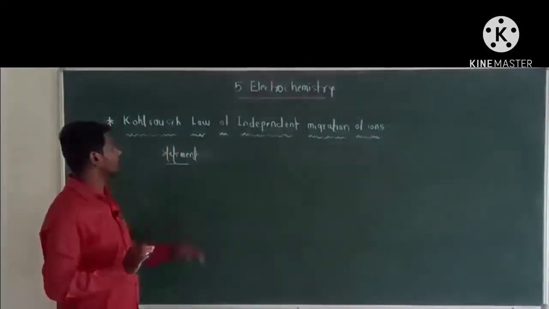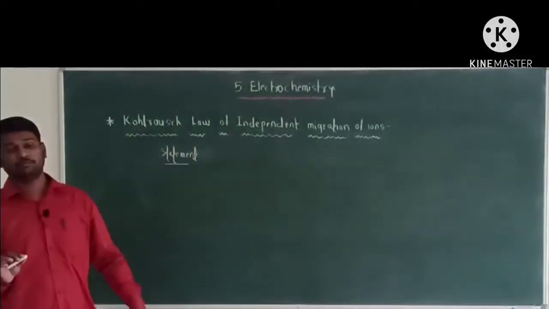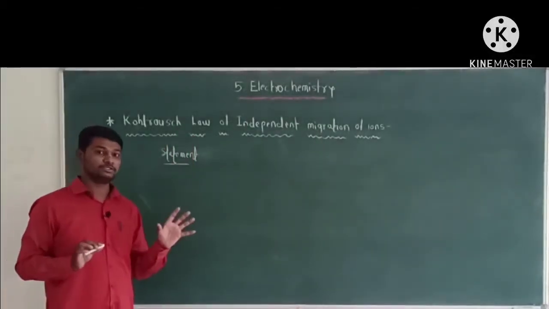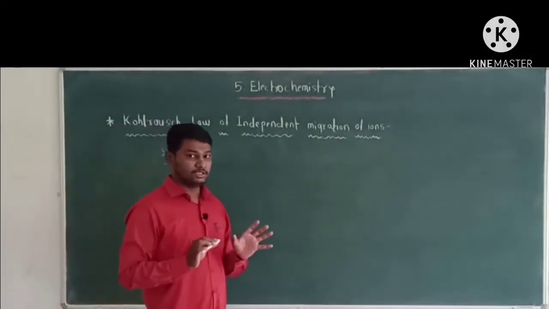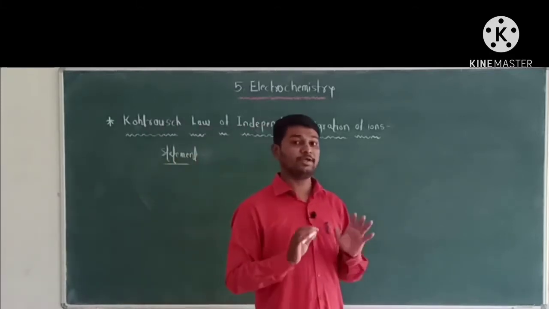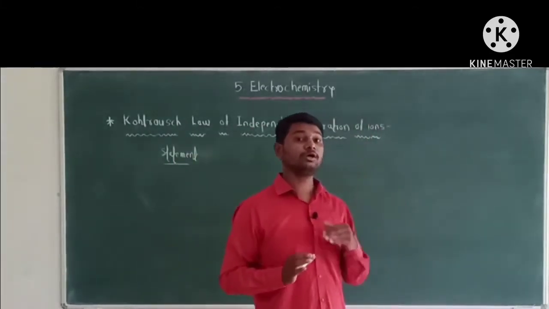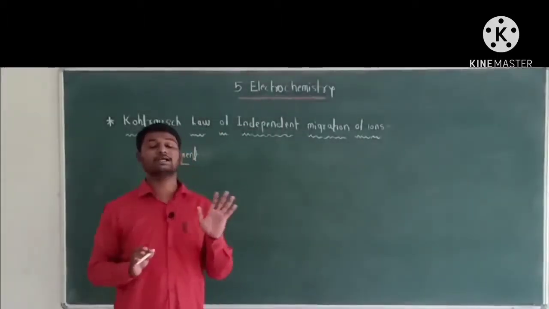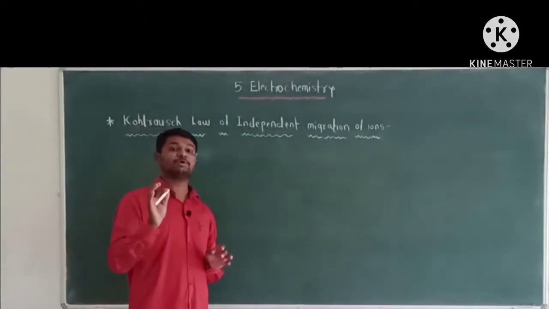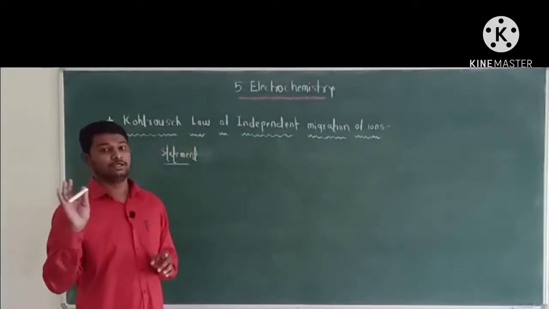This is Kohlrausch's law of independent migration of ions. At infinite dilution, each ion migrates independently of its co-ion and makes its own contribution to the total molar conductivity of the electrolyte irrespective of the nature of the other ion.